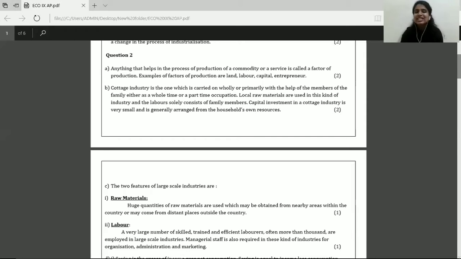Now moving on to the next question, that is question 2B. What do you understand by cottage industry? Now students, you can write the meaning, you can add more sentences, you can add more explanation, but do not restrict your meaning to just one sentence like I have mentioned before. Please write at least 2 to 3 sentence explanation. It just enhances your answer, right? So you can add that the capital investment is low in cottage industry, or that it is run by family members, or that it utilizes local raw materials. All of this can be added to increase the size and the length of your answer.